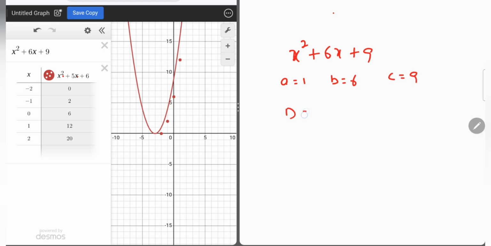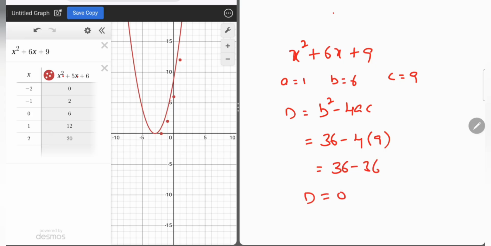So find the d value. So d value is b square minus 4ac. So b power 2 is 36 minus 4 into a into c. So 36 minus 36. So d is equal to 0.